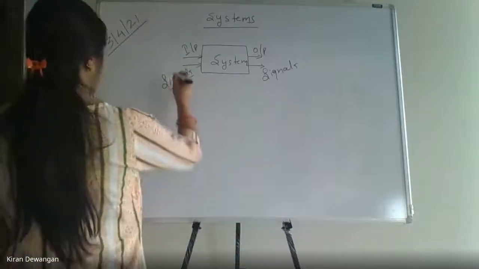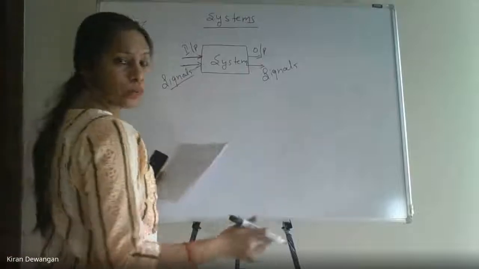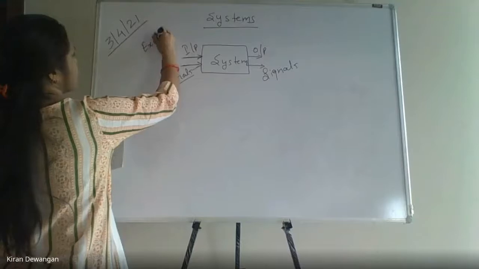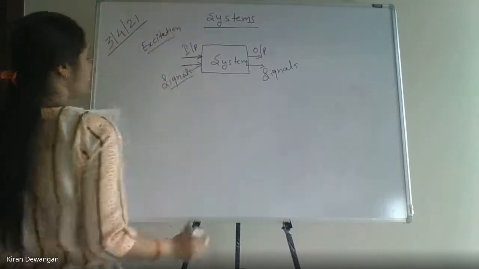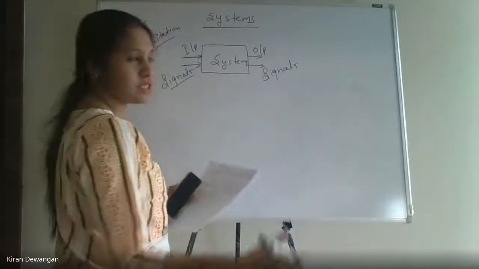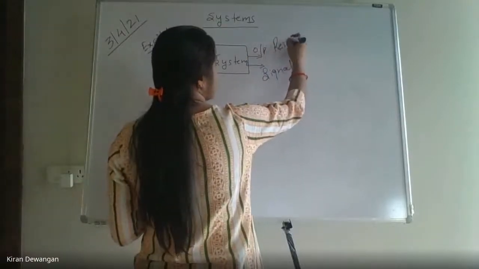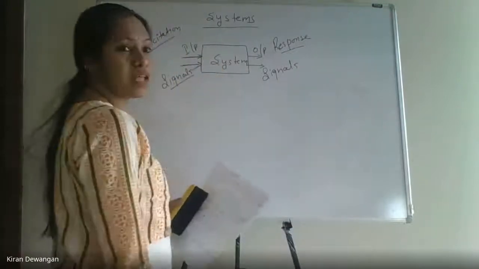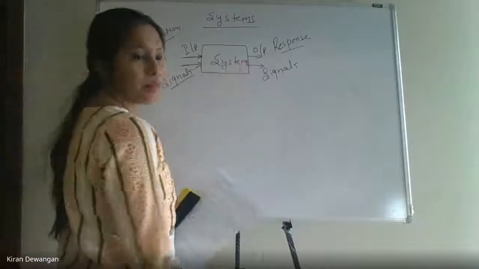Now we need to know the arrows which are going in. The arrows which are going in are also called excitation. Excitation means which can excite, which can make changes in the system. And the output which is coming out is known as response. Response means whatever we are getting out of the system.